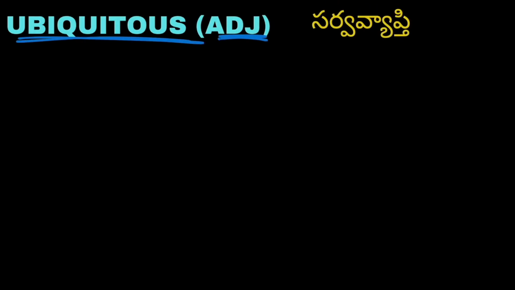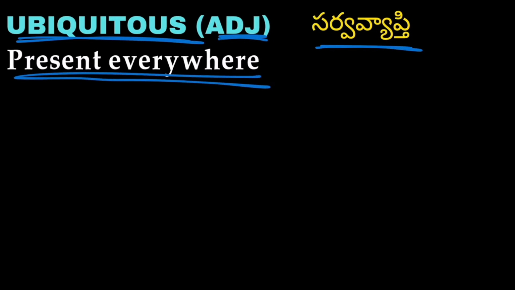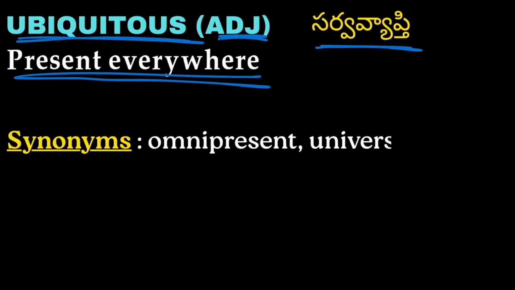Next word we have is ubiquitous, and ubiquitous is an adjective which means sarvavyapti. Something which is present everywhere is called as ubiquitous.